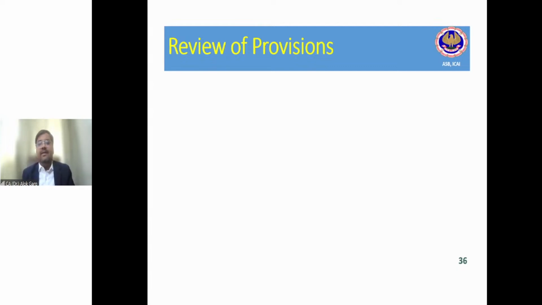So friends, you have to review the provision every year. Since it is a best estimate, the estimate may keep on changing due to the facts and developments of that item or product. Second example I will take here. You are an automobile manufacturer, and you are also selling the car with a warranty. Let's take an example of Bihar or Jharkhand or UP or Odisha, or let's say Chhattisgarh.